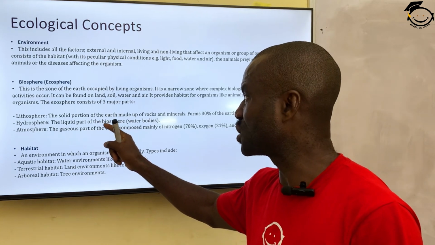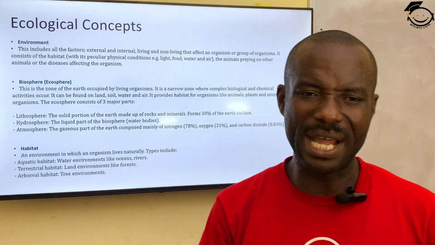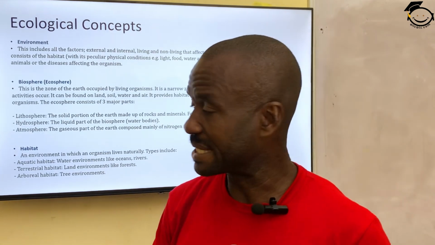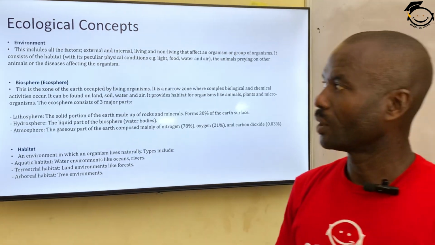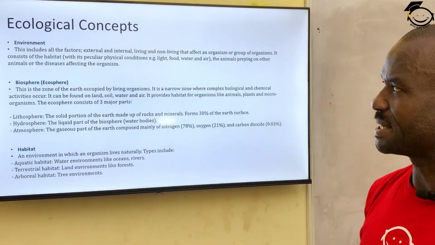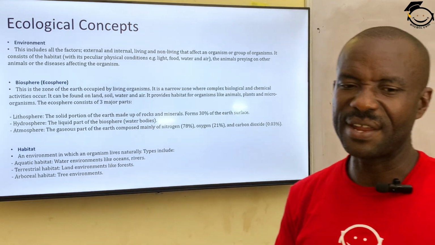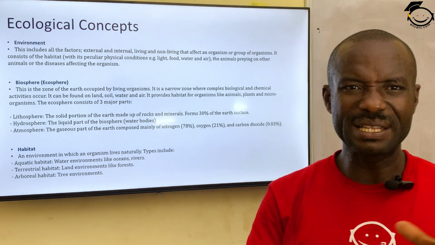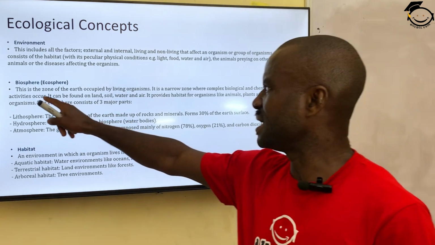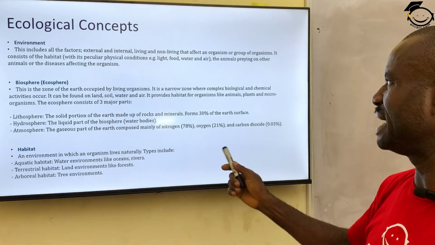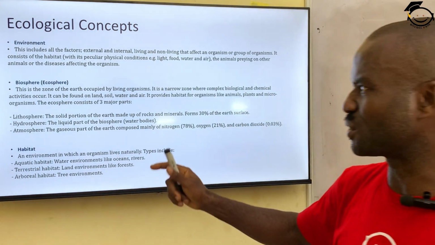The ecosphere consists of 3 major parts. Ecosphere can be divided into 3 major parts because in these parts we can find both plants and animals, even microorganisms living together. All right. The second concept here is biosphere, otherwise known as ecosphere. It is an area on the earth where living things thrive. This is a zone of the earth occupied by living organisms. It's a narrow zone where complex biological and chemical activities occur.